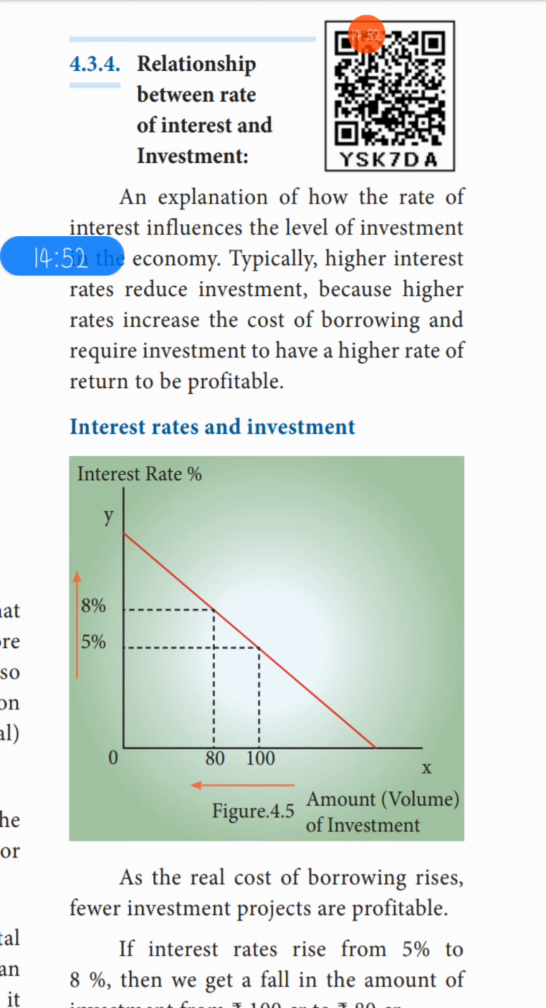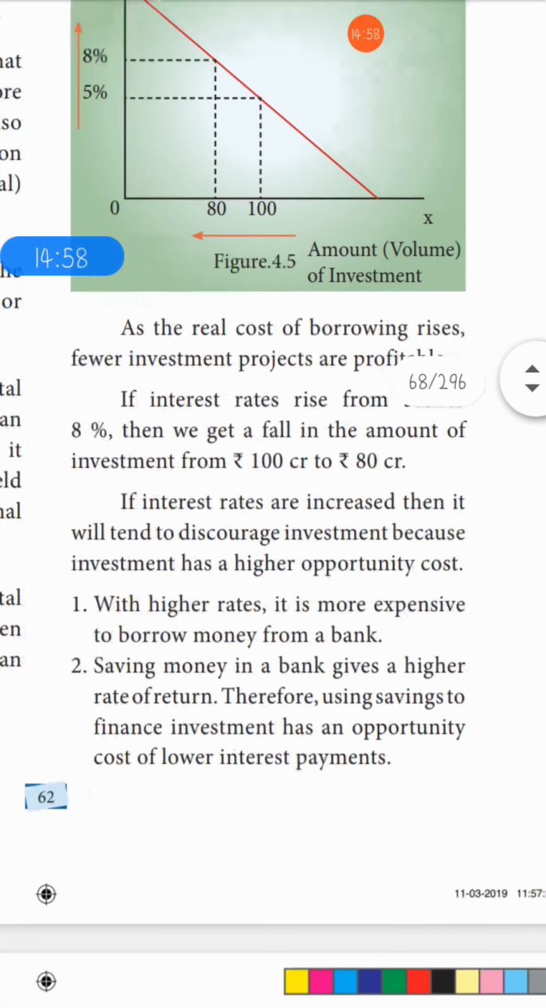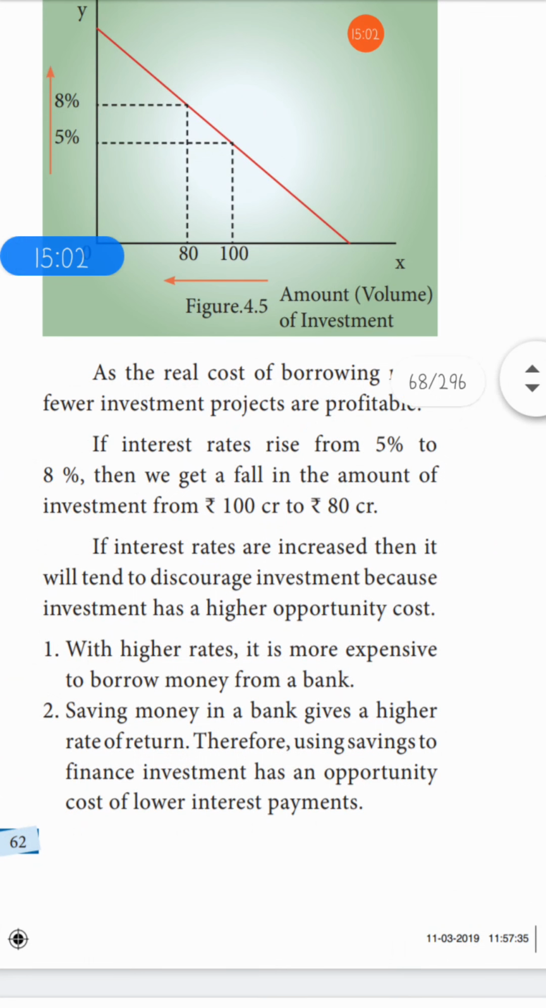Okay, as the real cost of borrowing rises, fewer investment projects are profitable. So here they have given, if the rate of interest rises from 5% to 8%, then we get a fall in the amount of investment from 100 to 80. You can see 100 to 80, it is decreasing. So if the rate of interest is increased, it will tend to discourage investment.